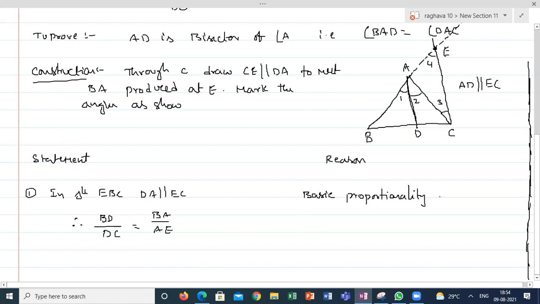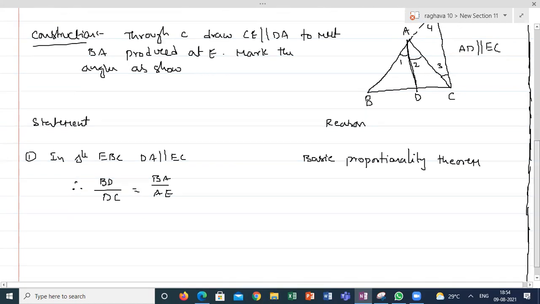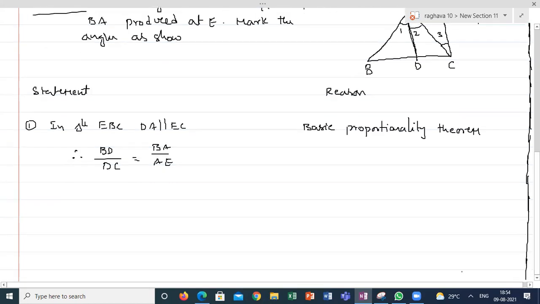Understood, guys, how I applied the basic proportionality theorem here? EC is parallel to AD. I'm taking the bigger triangle and applying the basic proportionality theorem. Is it clear, guys? Students, how I applied the basic proportionality theorem? Is it clear? Yes, sir. Second point.